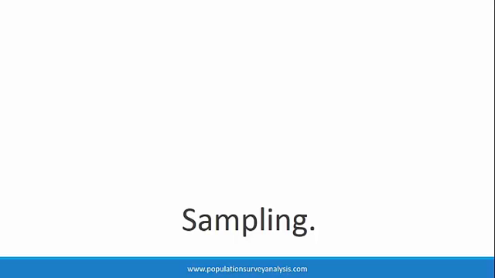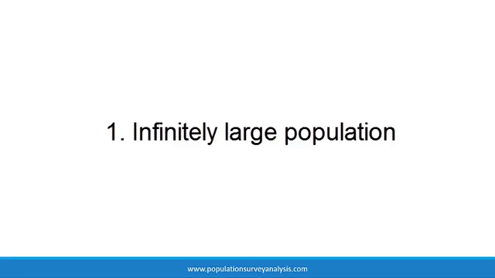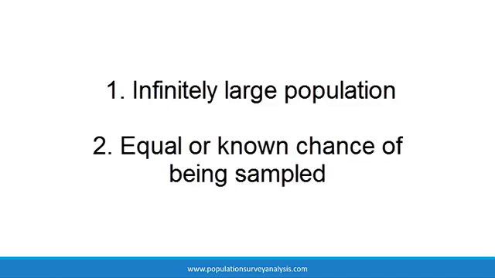This is the beauty of sampling. Two core principles of sampling theory are: 1, we have an infinite or very large population, and 2, each person has an equal or known chance of being sampled. We will come back to these ideas in this lecture and future lectures.